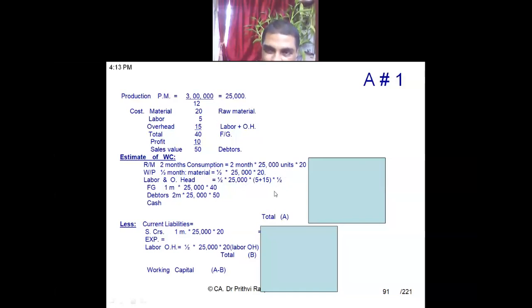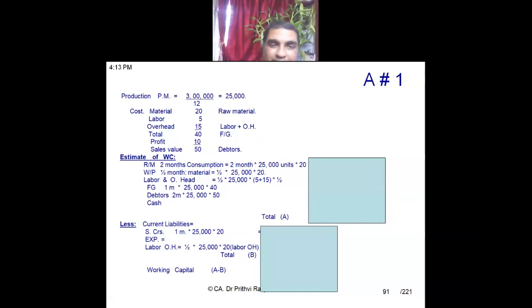So 50% is what I am taking. Meghna, you are getting? So 50% means 5 plus 15, this cost into 50%, that is half of this. This figure we will be taking. Then monthly production is 25,000 into 15 days. This is how we will be computing the labor and overhead component of WIP.